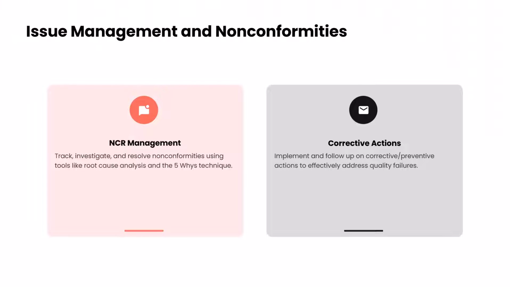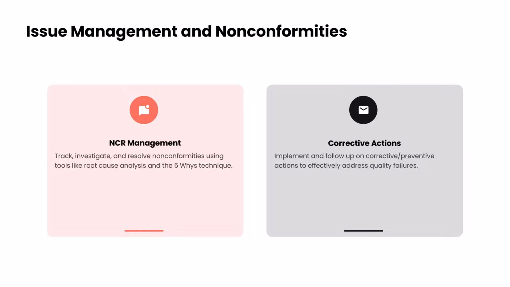If things are not going well, a non-conformity report or NCR is raised, and NCR management, which includes tracking, investigating and resolving non-conformities, is also part of construction quality. Here we might have to do root cause analysis, we might have to do 5 why analysis, and that is a part of construction quality management. Corrective actions are the actions which are taken to prevent the recurrence of a particular problem. For example, if we have a problem at the site, then we need to take corrective action so that the problem is not repeated again and again. So these are some of the aspects related to construction quality.